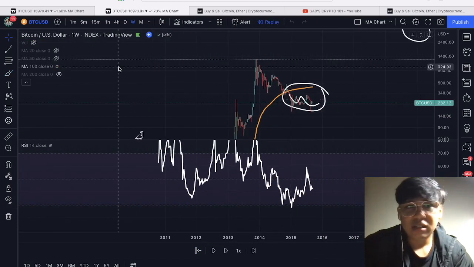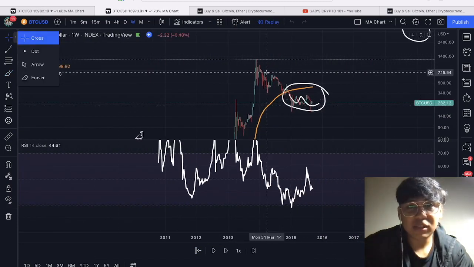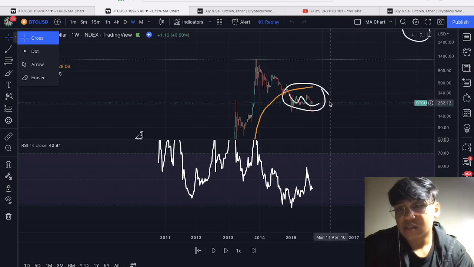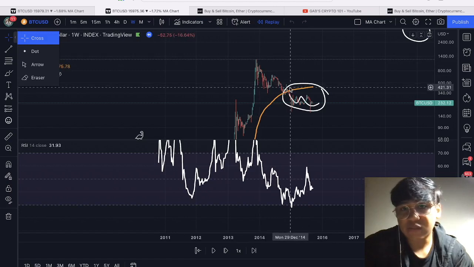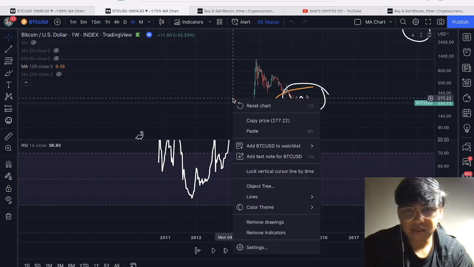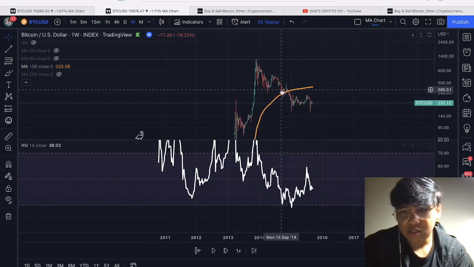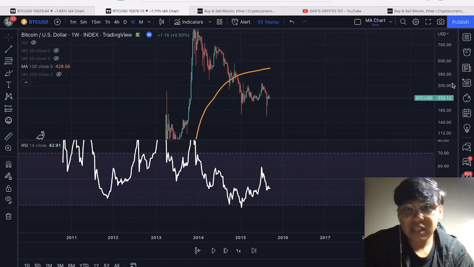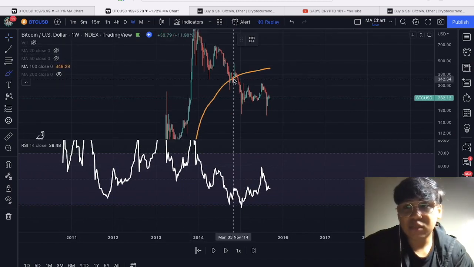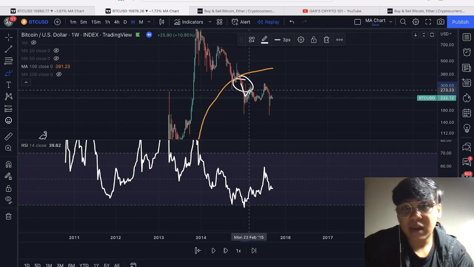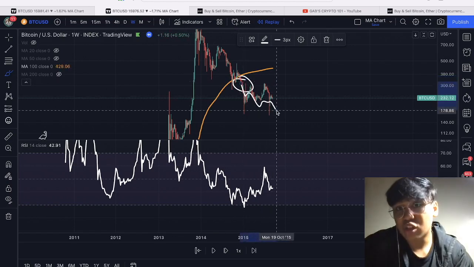If let's say wala kang kaalam-alam na si Bitcoin ay aakyat doon above the area na yan. If let's say bumagsak si Bitcoin ng malakihan after nung November 2014, let's try to clear the chart para makita natin siya ulit. As you can see, malaki na kayong binagsak ni Bitcoin. If let's say bumalik ka dito ng Bitcoin around this area, as you can see, ang laki pa rin ng binaba niya. But would that matter in the long run?